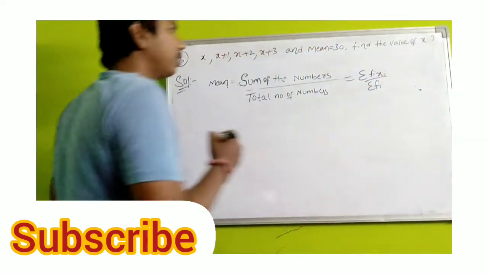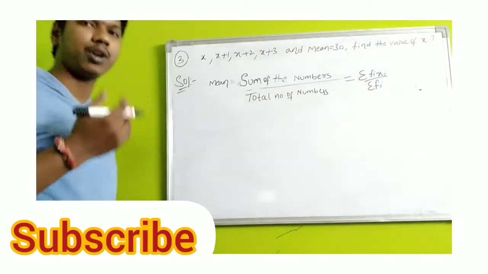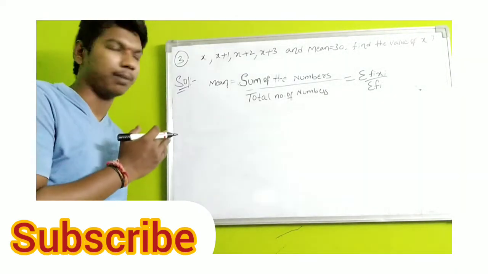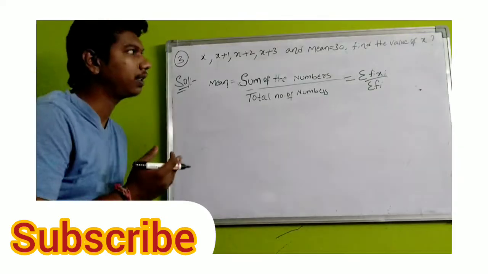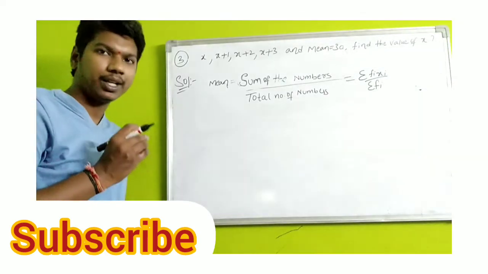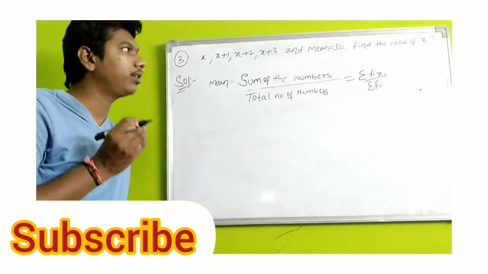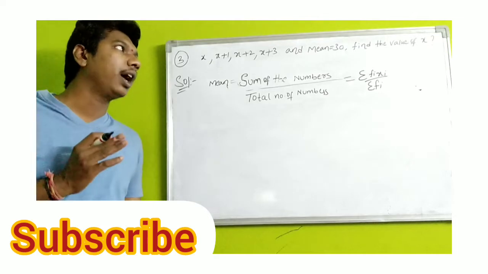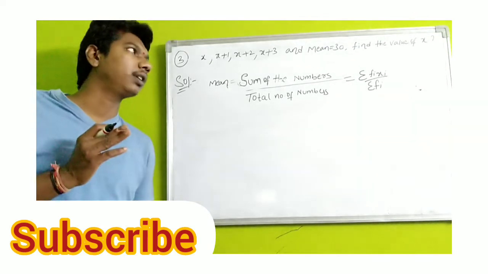Okay, this is question number 3, students. This is somewhat difficult. The data is x, x plus 1, x plus 2, x plus 3, and the mean is equal to 30. Find the value of x. The problem is totally in terms of the variable. Here the variable is x in the data, and the mean value is given directly. The mean value is 30.